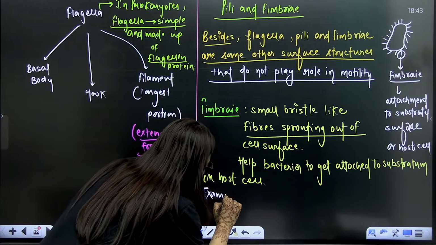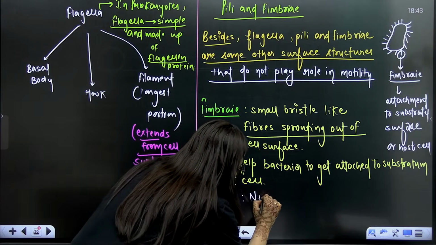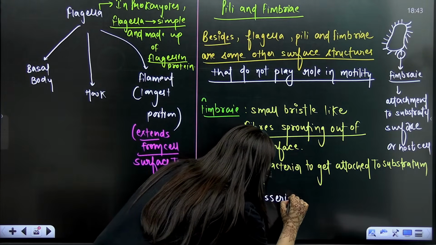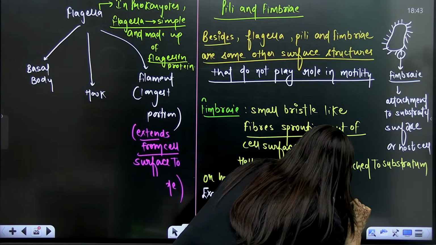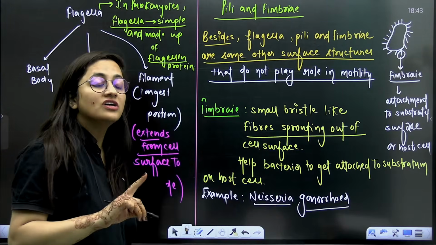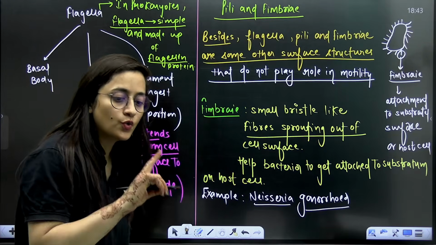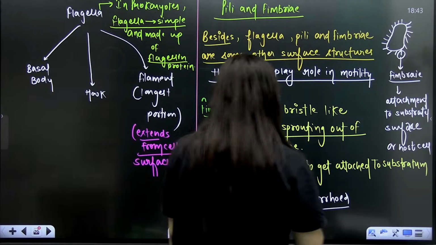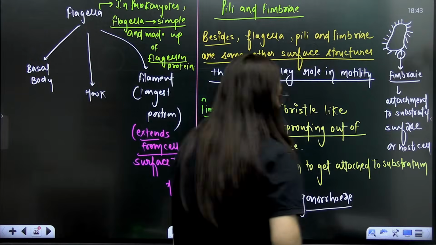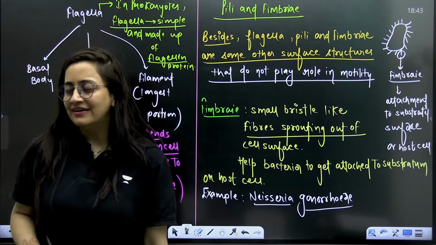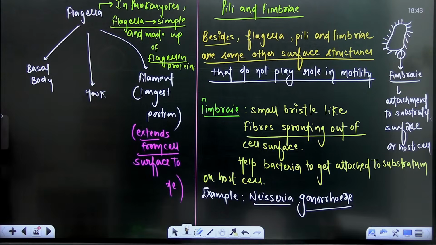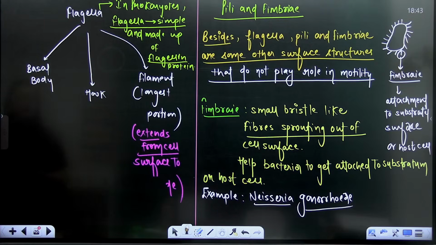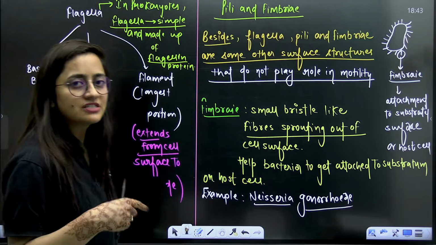I'll give you the example of a bacterium here, that is Neisseria gonorrhoeae. This particular bacterium causes the reproductive tract infection gonorrhea. It is responsible for causing the gonorrhea disease, the reproductive tract infection.